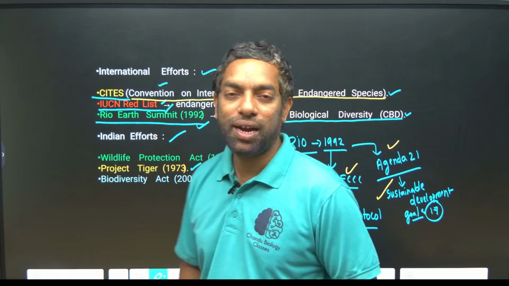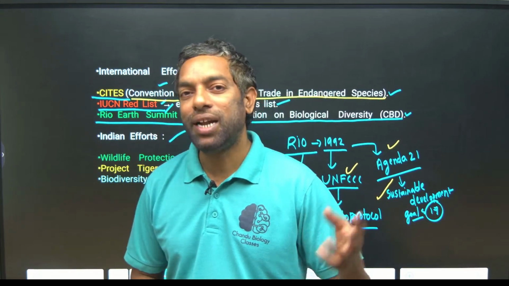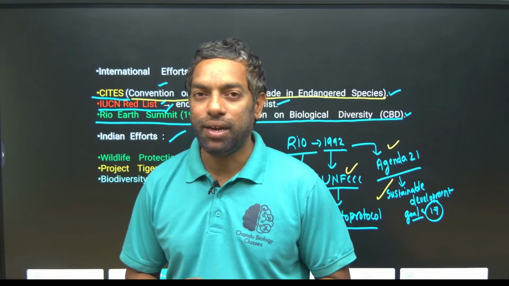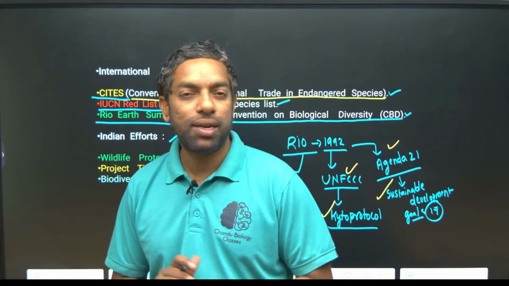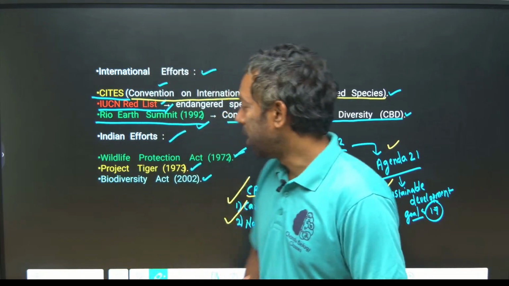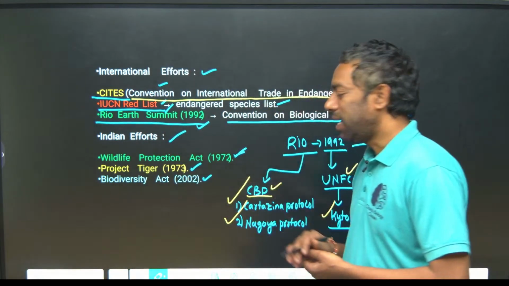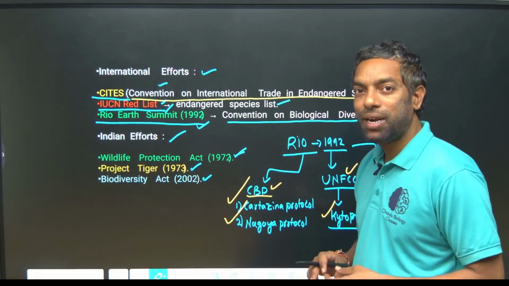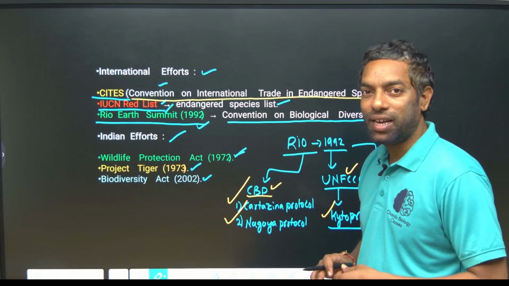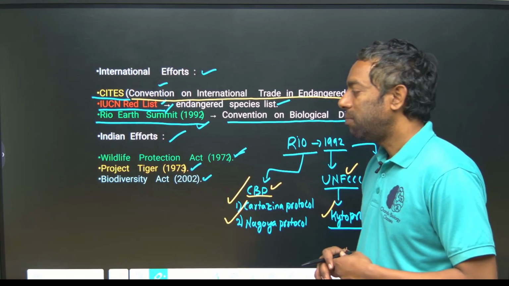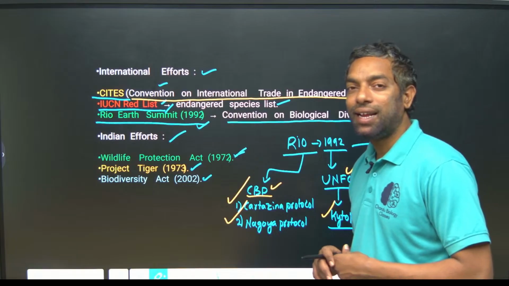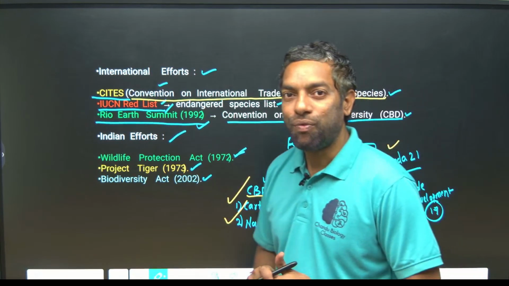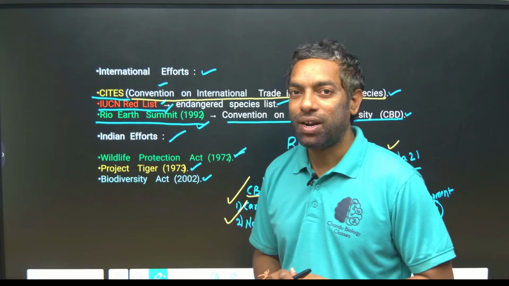Water Pollution Act is there. Air Pollution Act is there. There are different acts in India, guys, so that is also important for coming exams. Wildlife Protection Act 1972 and Project Tiger 1973, Project Elephant is there, Project Rhino is there. Like Project Gangetic Dolphin is also there, guys. The Gangetic Dolphin is the national water animal.